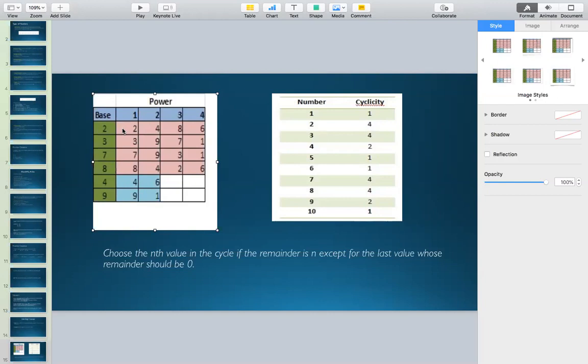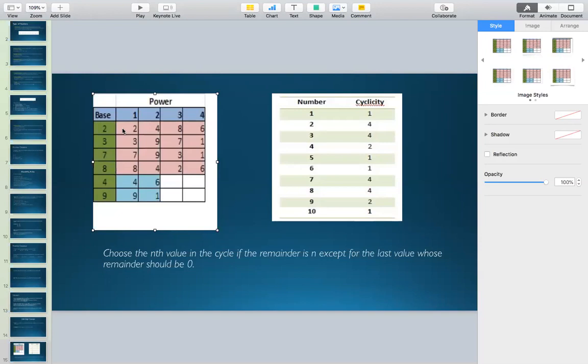Then we have 2 power 5, which is 32. It ends at 2. Again, you can see that the 2 which came in 2 power 1 is getting repeated here. 2 power 6 is 64, ending at 4. 2 power 7 is 128, ending at 8. 2 power 8 is 256, ending at 6.